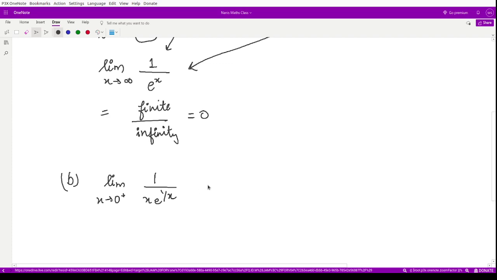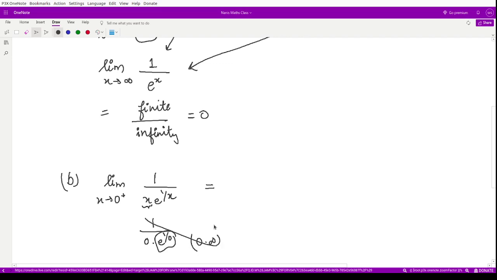If you directly substitute 0 here, it would be 1 by 0 into e to the power 1 by 0. Now this quantity would be e to the power infinity, that would be infinity.